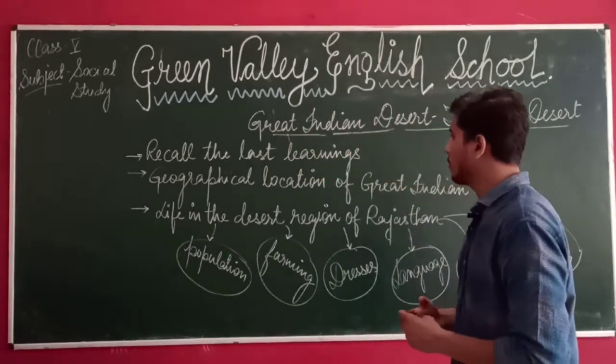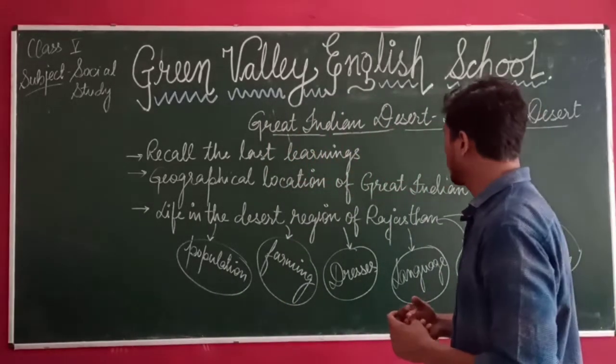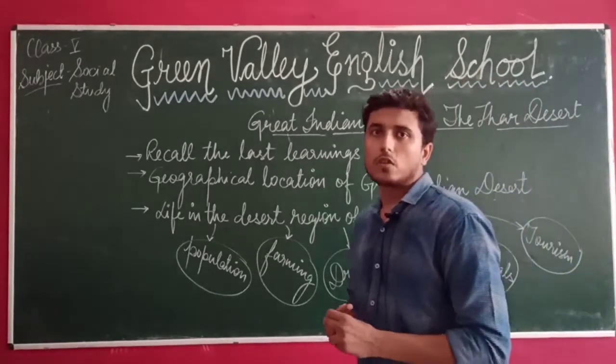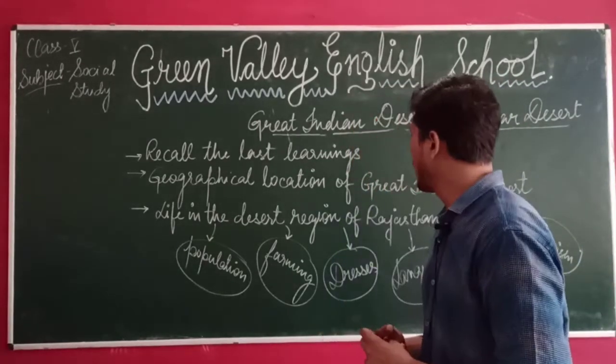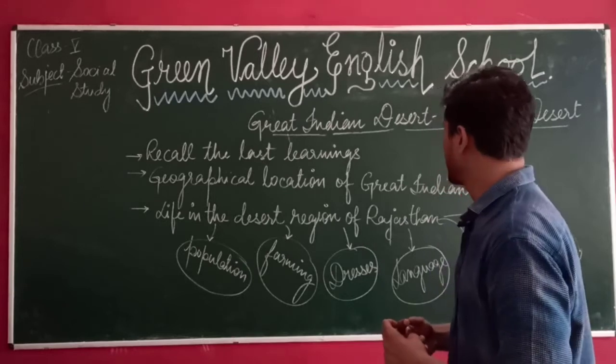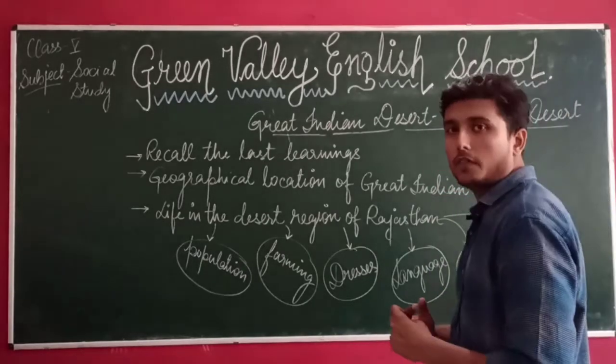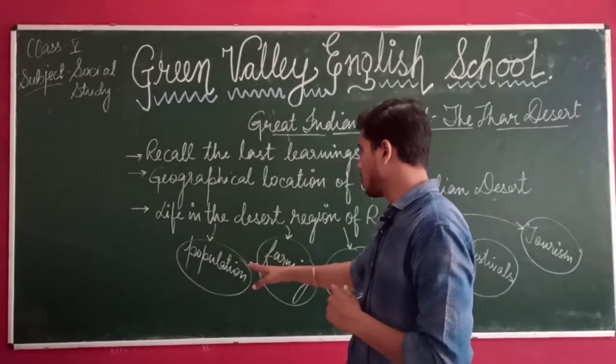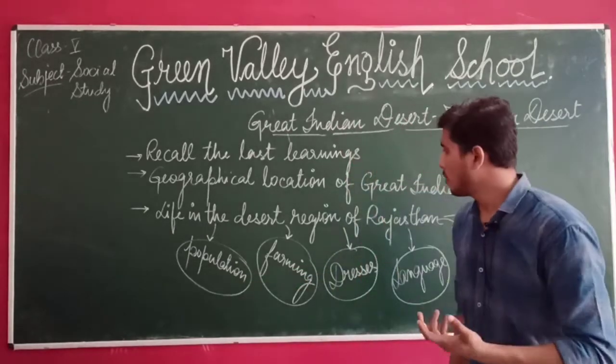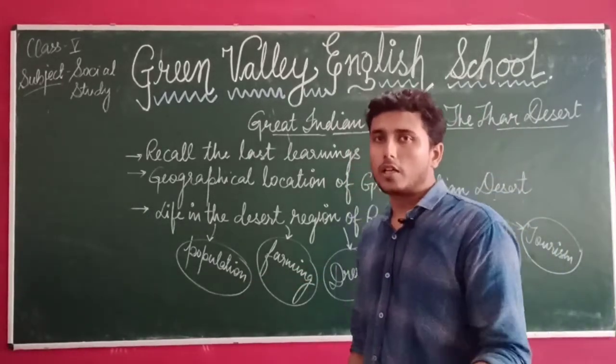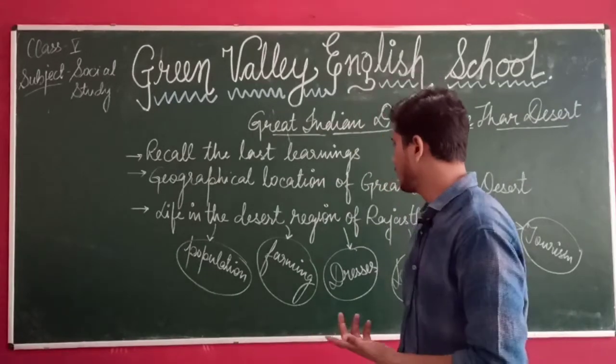After that, we will talk about the life in the desert region of Rajasthan. We will talk about how life is there in the desert area. Under that heading, we will cover the population, how much population is living in which area, and different aspects of it.